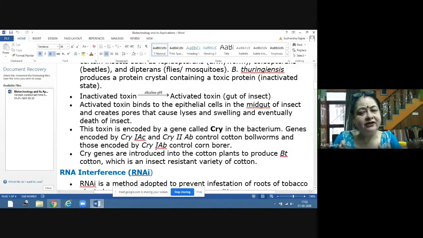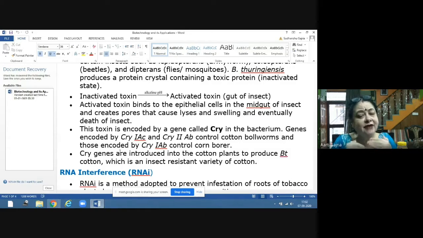It's not that one CRY gene is capable of killing all the flies, all the mosquitoes, all the beetles, all the other insects. No, they are very specific. These genes are specific for insects. So specific genes can kill specific insects. For example, Cry1AC and Cry2AB are the genes which control cotton bollworms. Cotton bollworms are there, so that's why this cotton is called BT cotton.